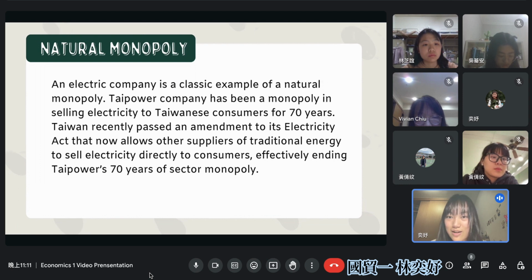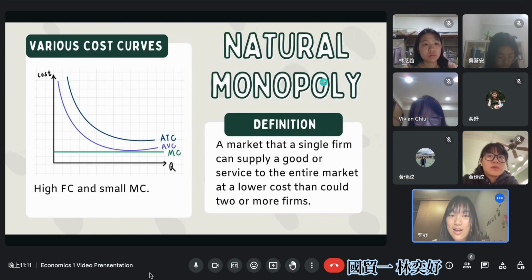And let's move on to question A. The definition of a natural monopoly is a market in which a single firm can supply a good or service to the entire market at a lower cost than could two or more firms. It means that the most efficient condition may be just one firm, one supplier in the market.